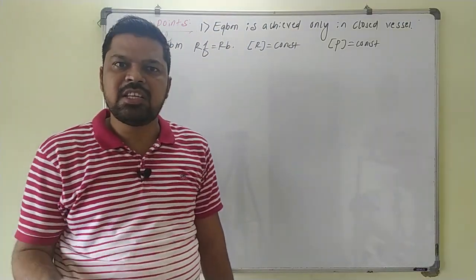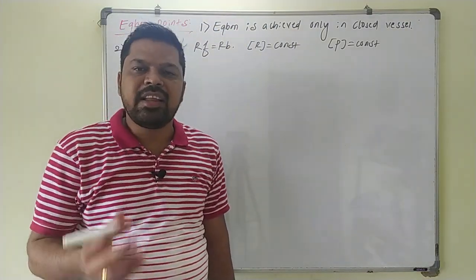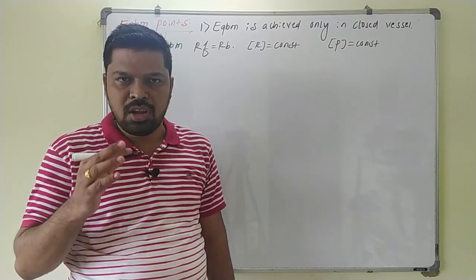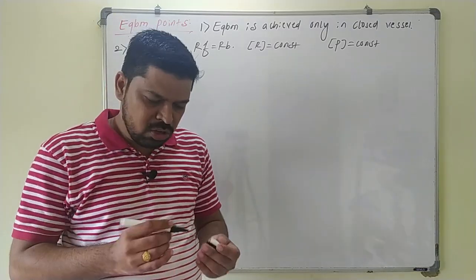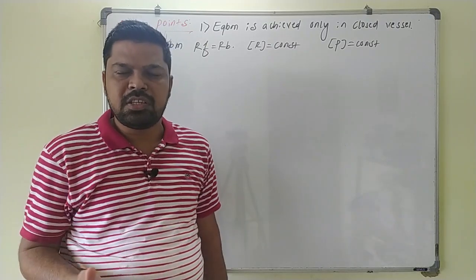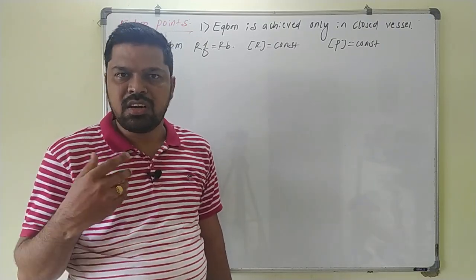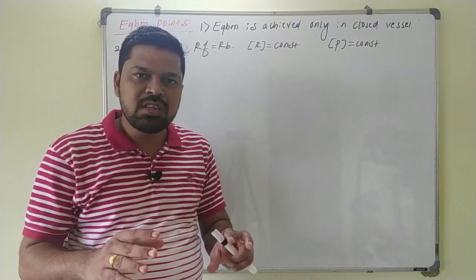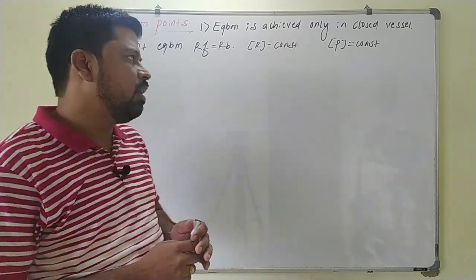Once the reaction achieves the equilibrium position, all the measurable properties become constant. So what are measurable properties? Pressure, temperature, concentration, density, color. All these things become constant at the equilibrium position.